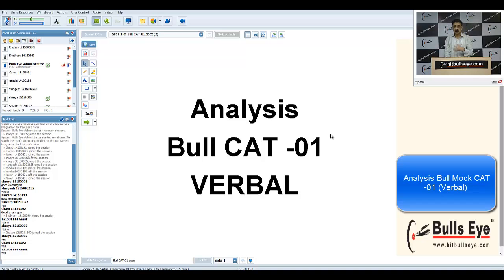So if I talk about the strategy, let us look at the macro level picture of this exam. In this verbal section, out of 34 questions, 7 questions were easy, 19 were moderately difficult, and the remaining 8 were difficult. I'm repeating this: easy 7, moderate 19, and difficult 8. Now let's look at how to maximize the score if I know this data beforehand.